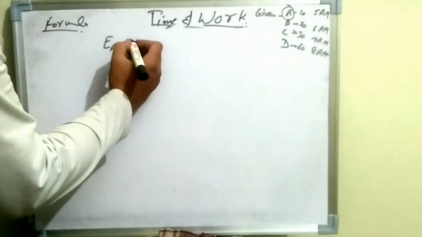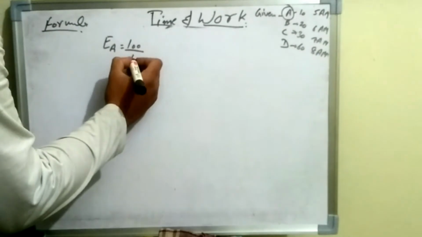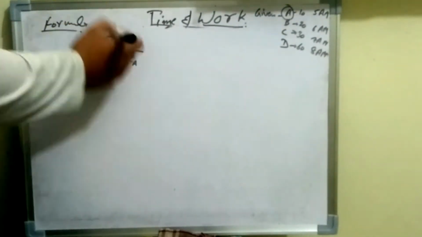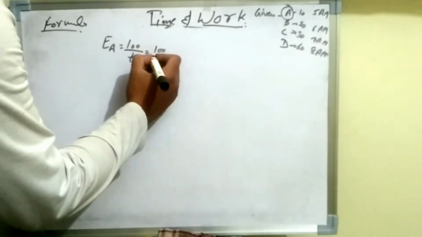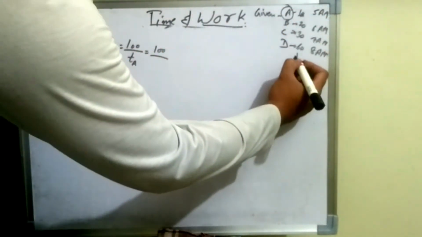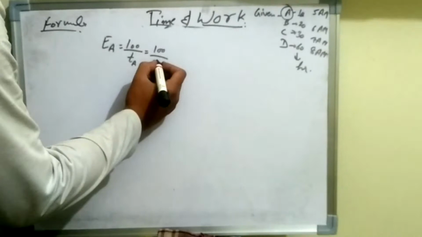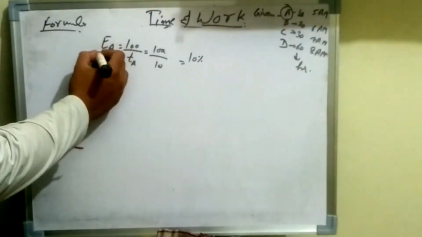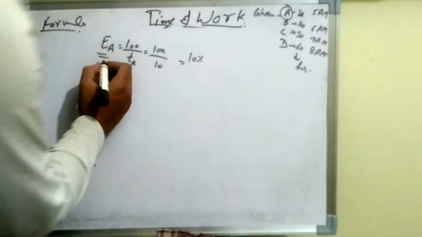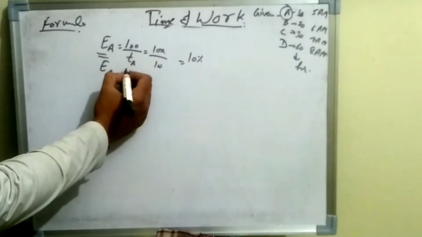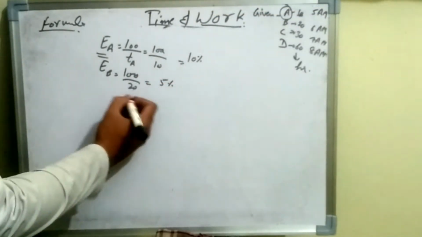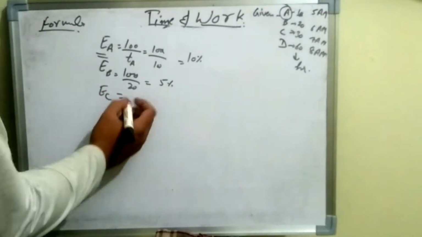So let us start with A. Efficiency of A we will find out first, which will be 100 upon the time taken by A to fill the reservoir, which is 10 hours. So we will divide 100 by 10, and we will get 10%. Now similarly we can find out the efficiency for B, which will be 100 upon 20, that will be 5%.